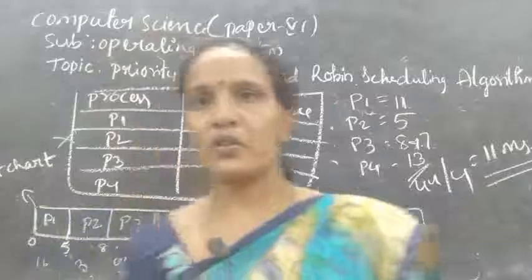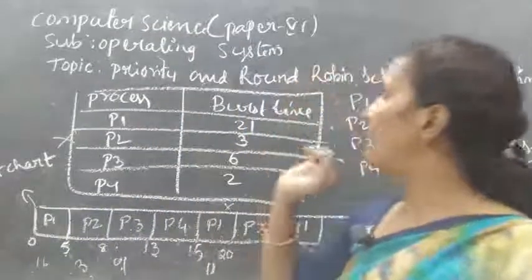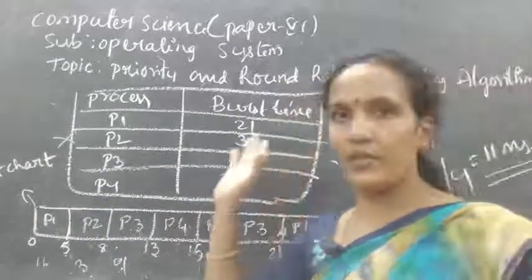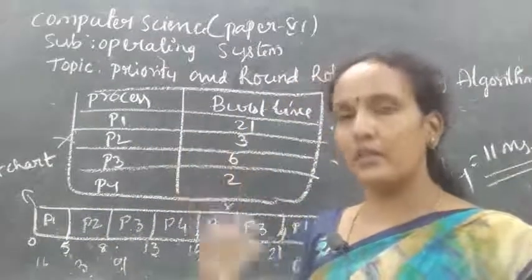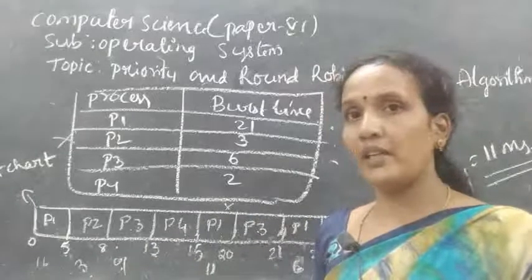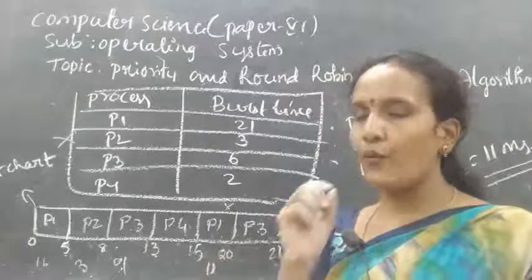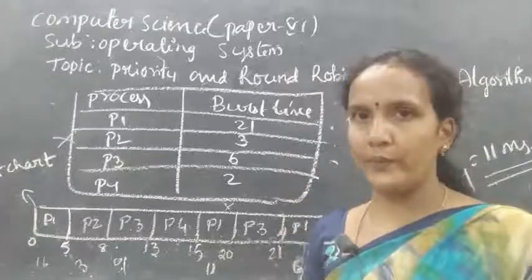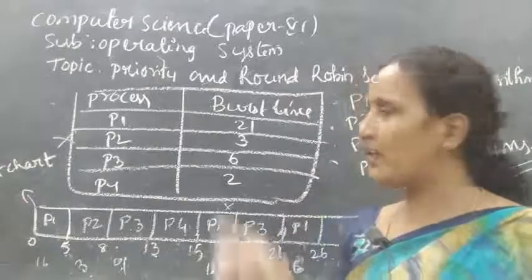Clear? So this is about your priority scheduling and round robin scheduling. In the next class I will explain multi-level queue scheduling and multi-level feedback queue scheduling. With that this chapter will be over. Okay, understood?